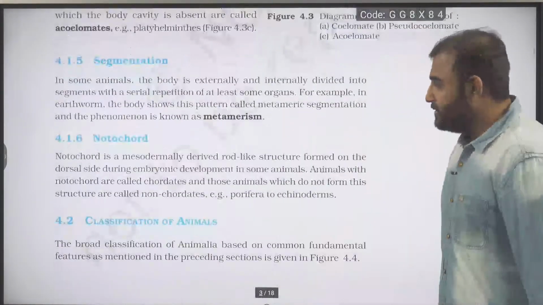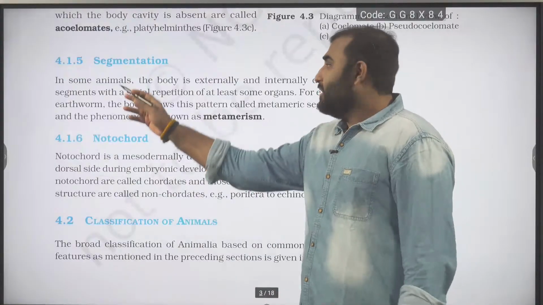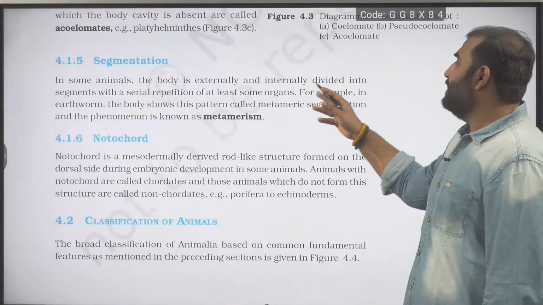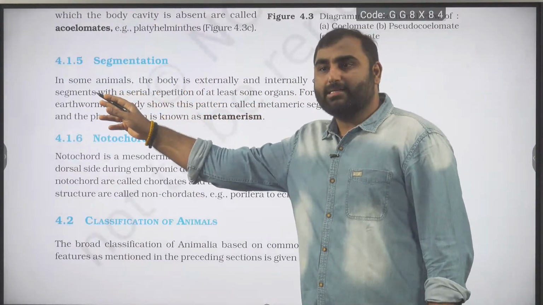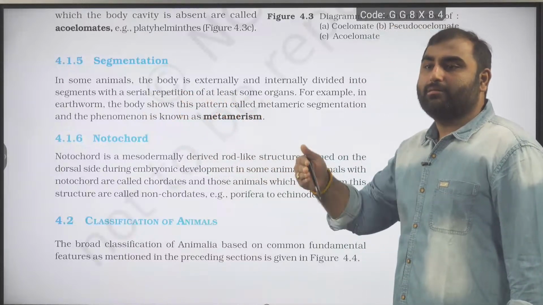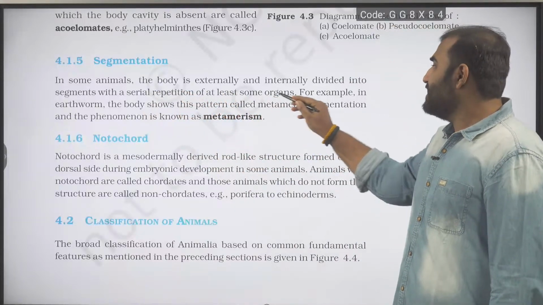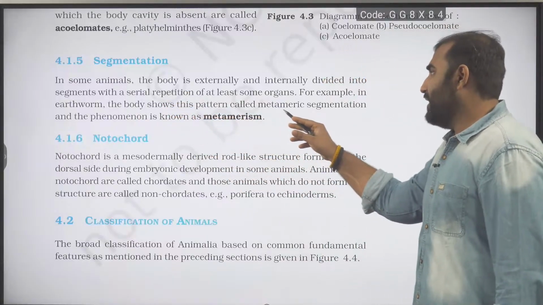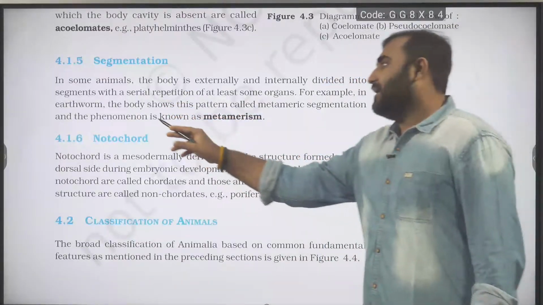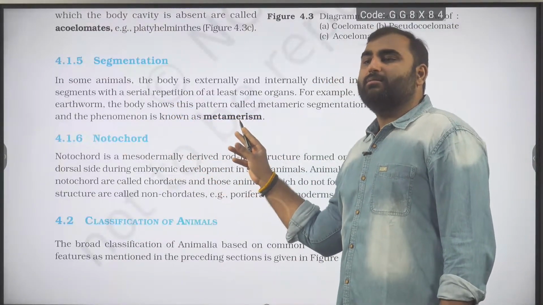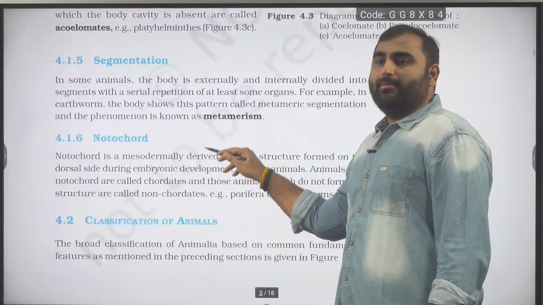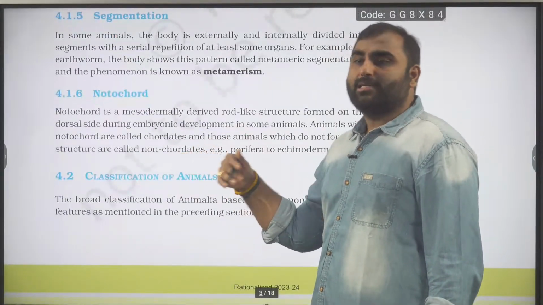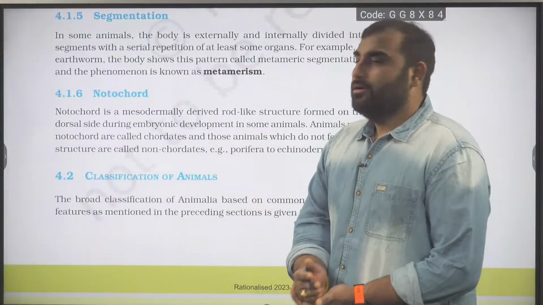Then segmentation. In segmentation, what are they saying? In some animals, the body is externally and internally divided into segments with serial repetition of at least some organs, and this is seen in earthworm. The body showing this pattern is called metameric segmentation, and the phenomenon is known as metamerism. Okay, that we did. And notochord also we discussed in the previous class.